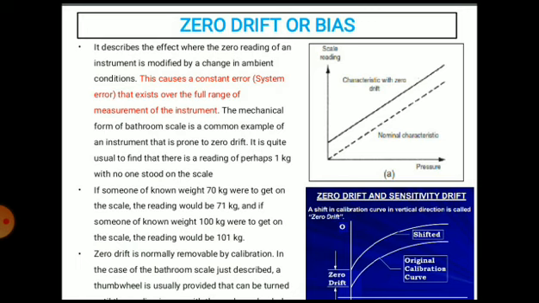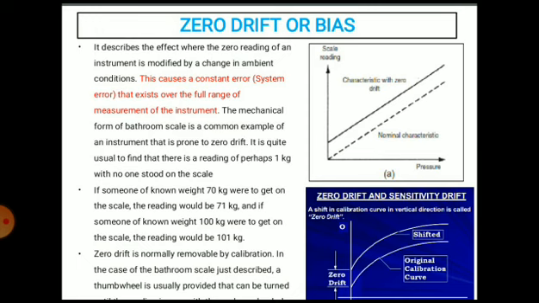Okay, so drift may be classified into three categories. First, zero drift. If the whole calibration gradually shifts due to slippage, permanent set, or due to undue warming of electronic tube circuits, zero drift sets in. An example is the mechanical weighing scale, a common example of an instrument that is prone to zero drift.